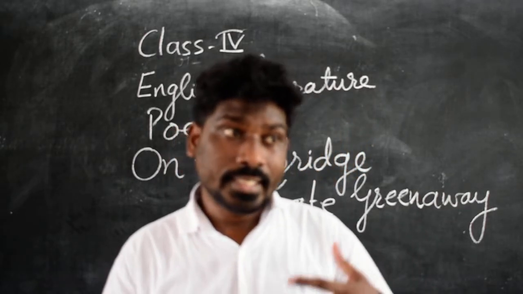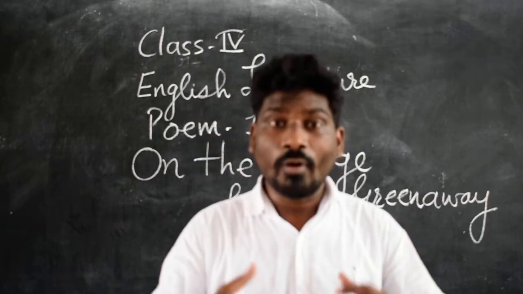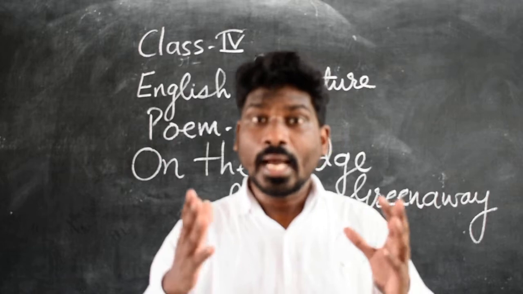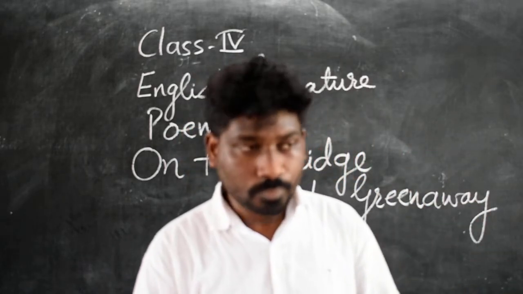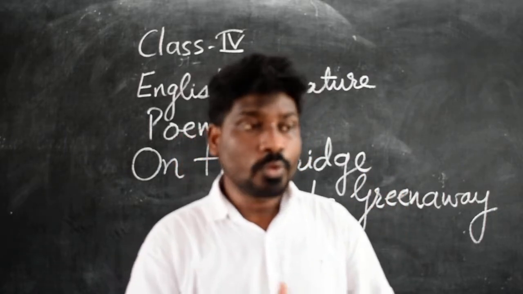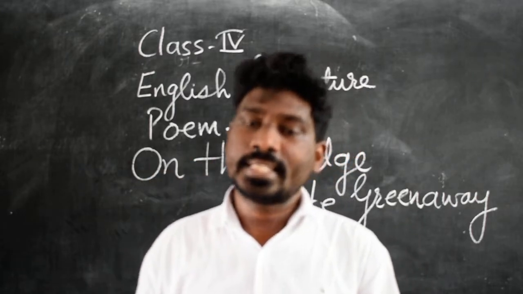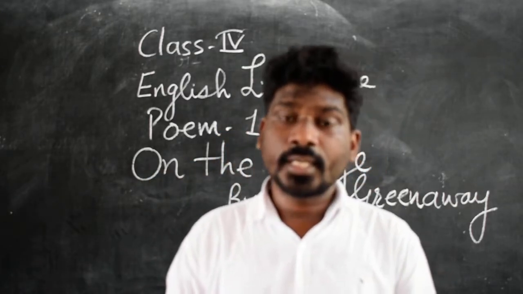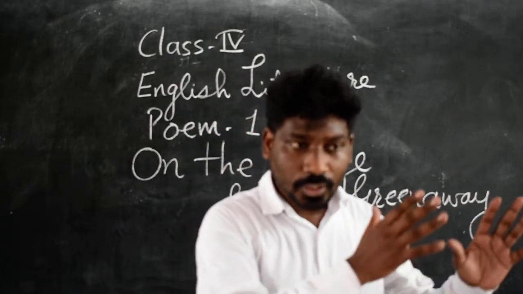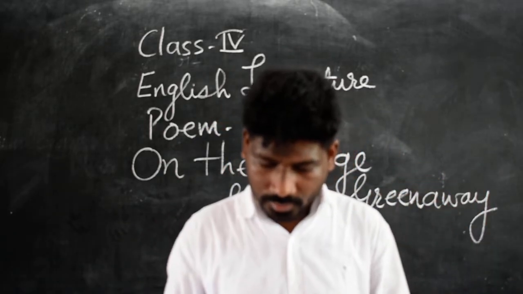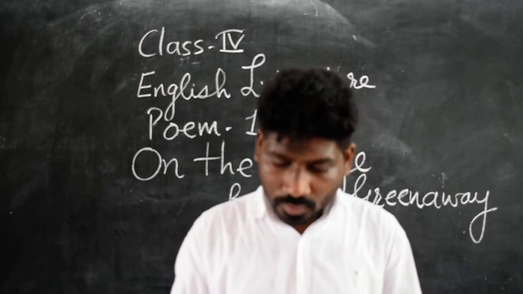The second stanza also speaks about the desire of the speaker. In this stanza, the speaker wishes to see a water rat which glides. The meaning of glide is moving from one side to another, slowly.